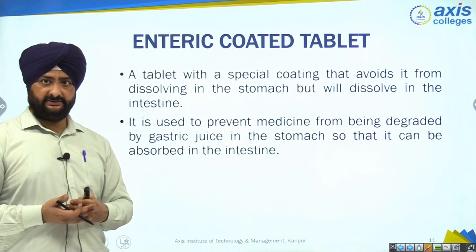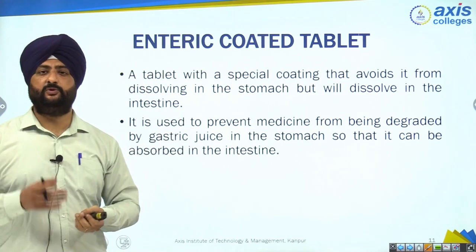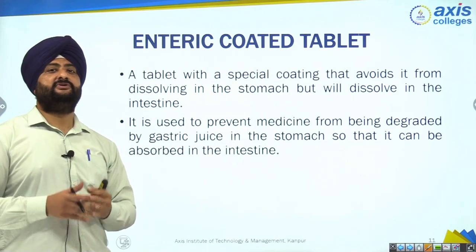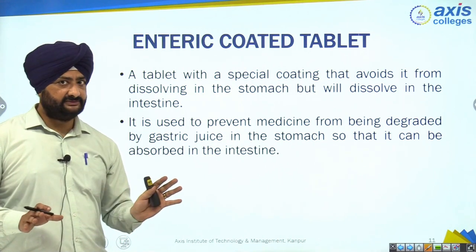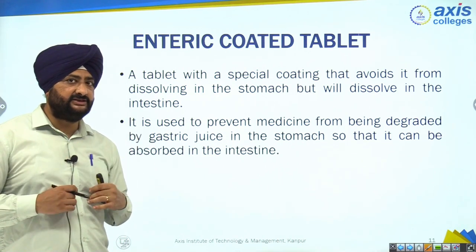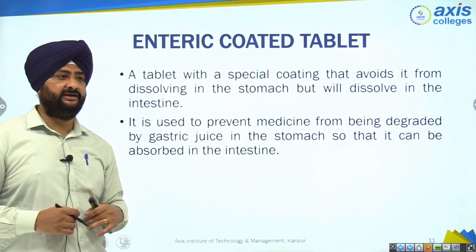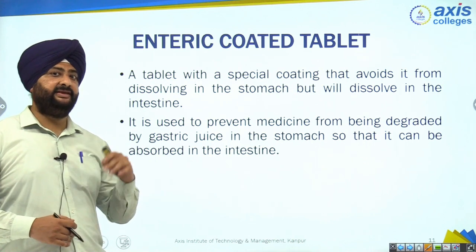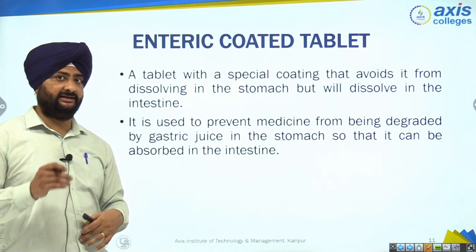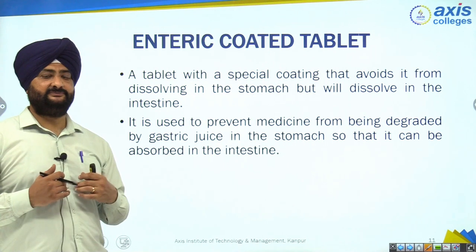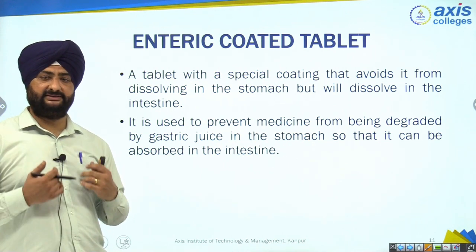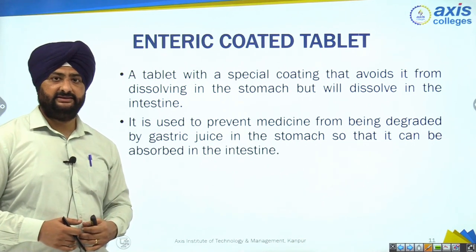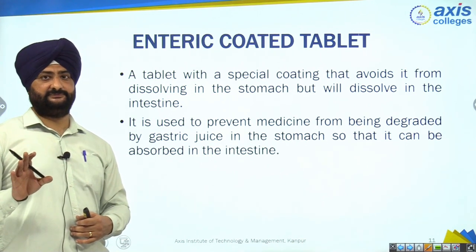We will save our drug by enteric coating. We will coat it with a polymer which will not degrade in the acidic pH. It will bypass the gastric juice or gastric environment. It will go into the intestine, the small intestine, and the pH of the small intestine is alkaline. Our drug is saved in the stomach. It will bypass the stomach or gastric juice pH. It will go into the intestine. There it will get dissolved.